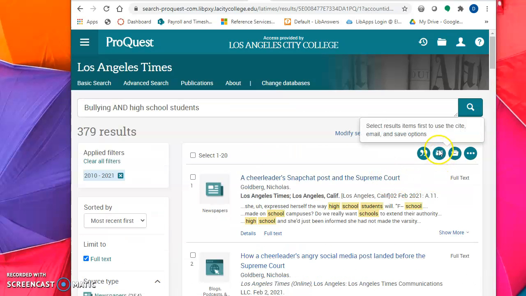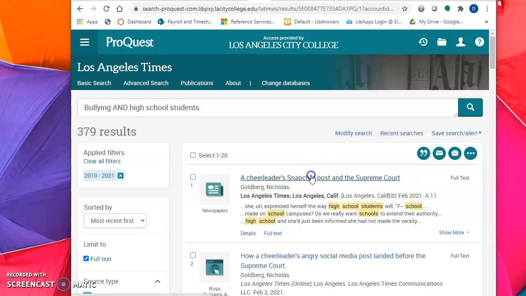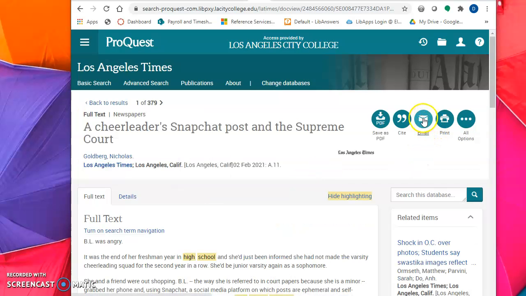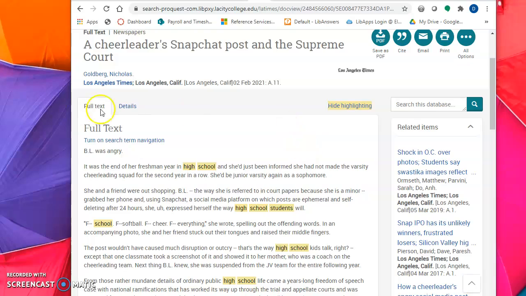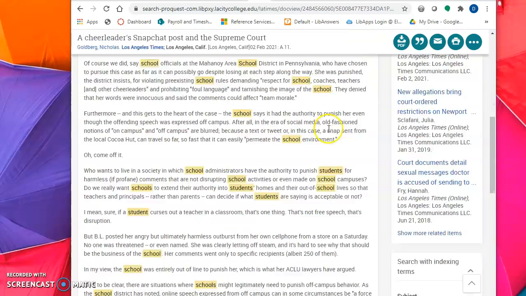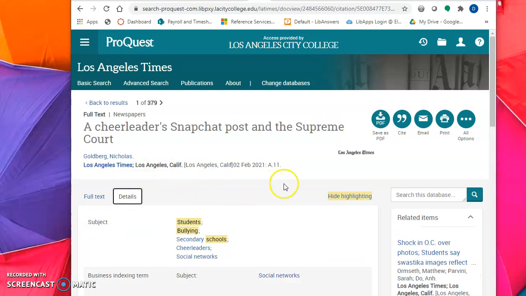Up here is where you can send a site. Let's see, this one's the site. So let's just click on this top one right here. And then here's the email citation. You can save it as a PDF or you can print it. Here's the full text. Here's details.